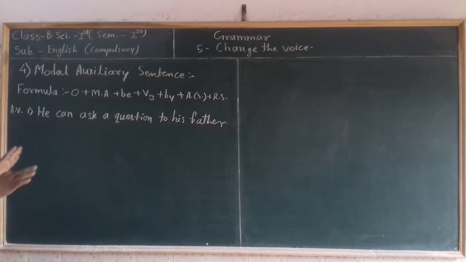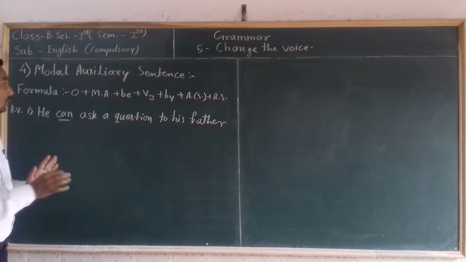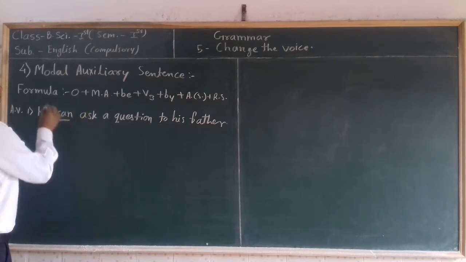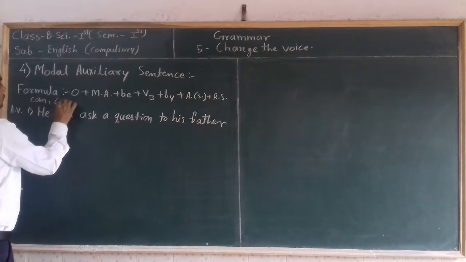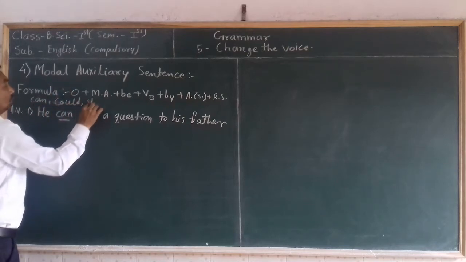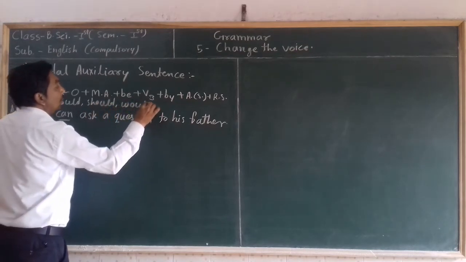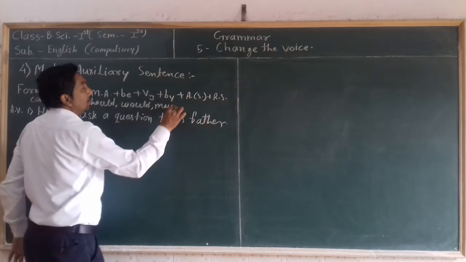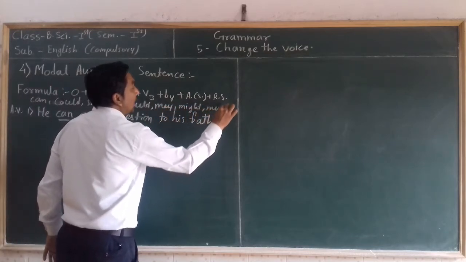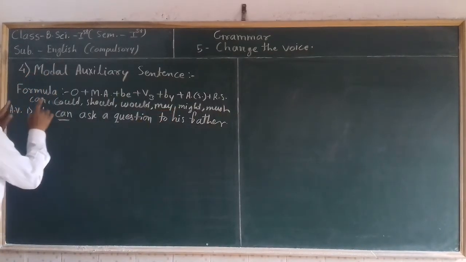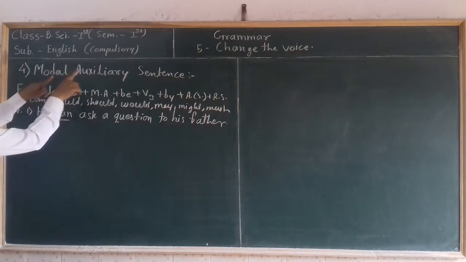If in any sentence after the subject is given any modal auxiliary word, for example can, would, should, would, may, might, must. Any one of these words is given after the subject, so that sentence is modal auxiliary sentence.